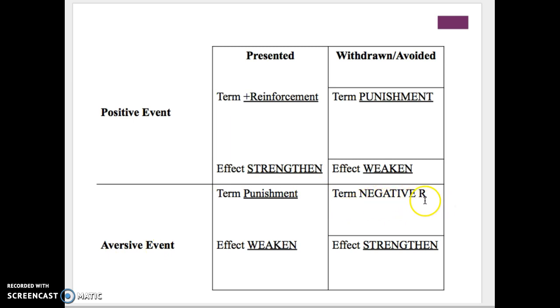So that is actually positive to the student. Okay, that's preferred for the student. So that's actually going to strengthen whatever behavior, right? So be aware of what you think is a preferred or positive event and aversive or unwanted events for students. So really get to know your students and their preferences.